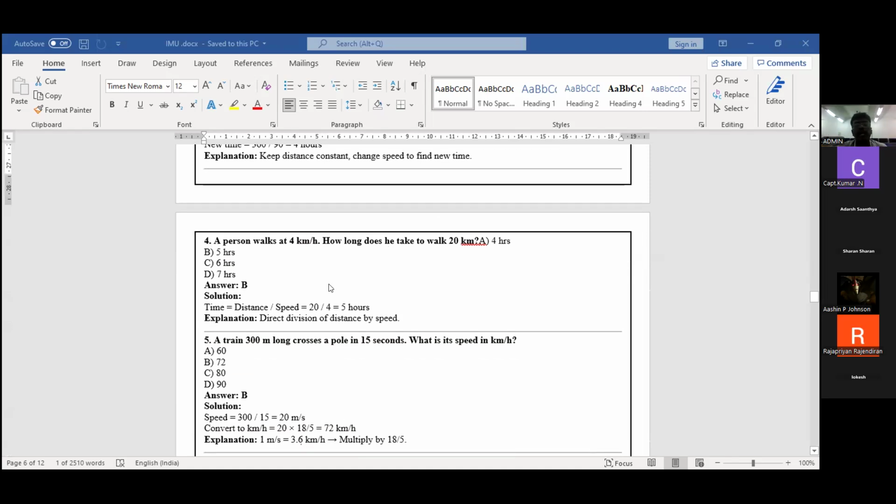A person walking at 4 km per hour. What is the 4 km per hour? It is nothing but speed only. Speed is given. How long does he walk? 20 km distance. So the question is time. He is going to ask the time.